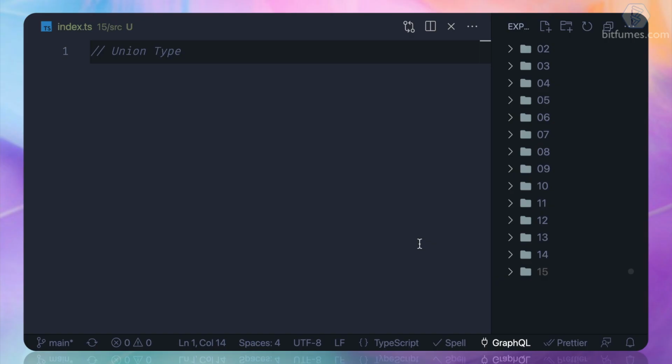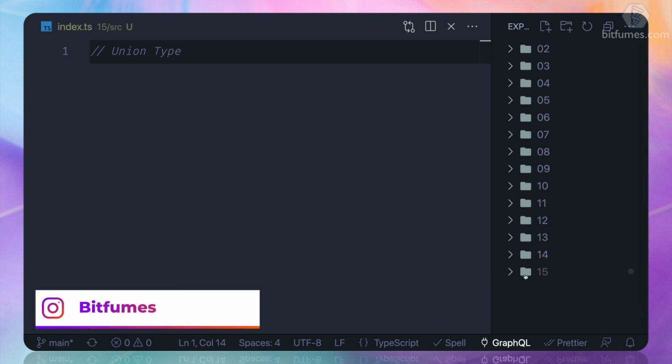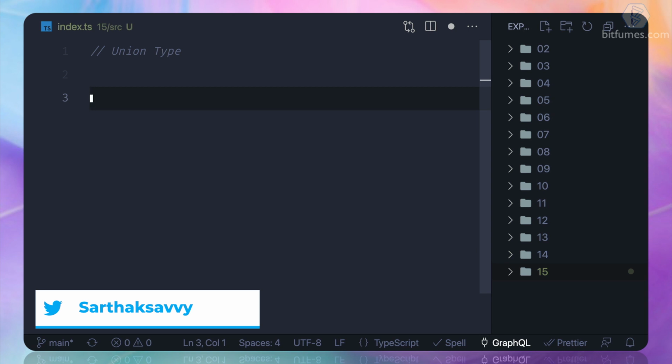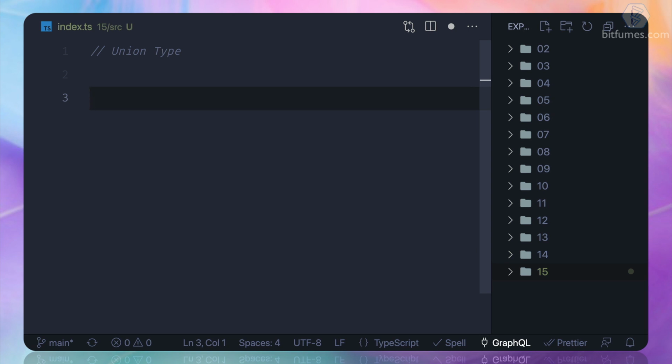Union type and what it is, let's understand in this episode. So this is the 15th folder or directory, and let's start getting the idea of union type. We have already seen it, but let's go into the depth of this.